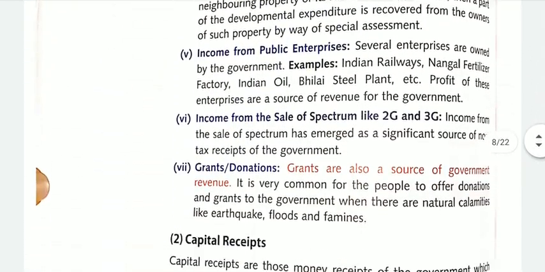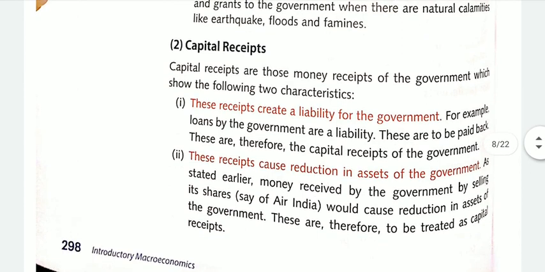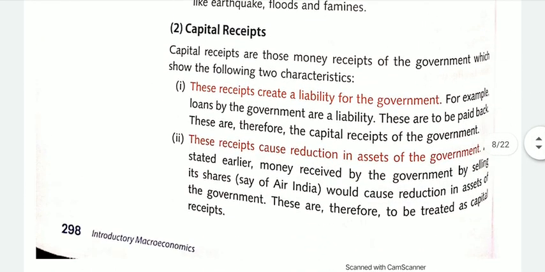So till here, the government's budget receipts were divided into two parts, revenue receipts and capital receipts. We are done with the revenue receipts. Now continuing with the other receipts, that is capital receipts. So what are capital receipts? It has two characteristics. The number one characteristic of capital receipts is that these receipts create a liability for the government.